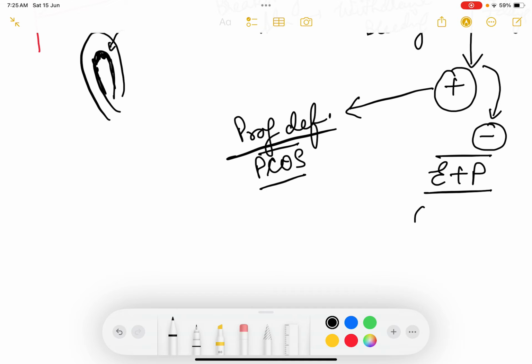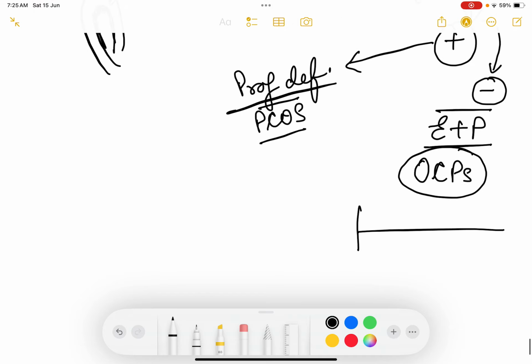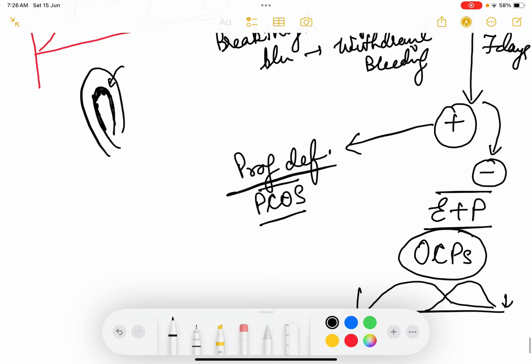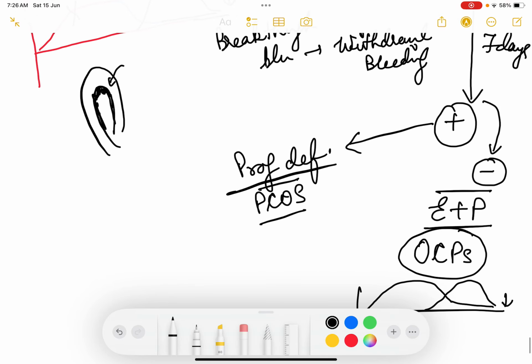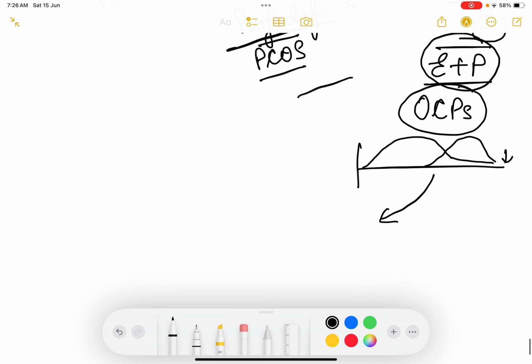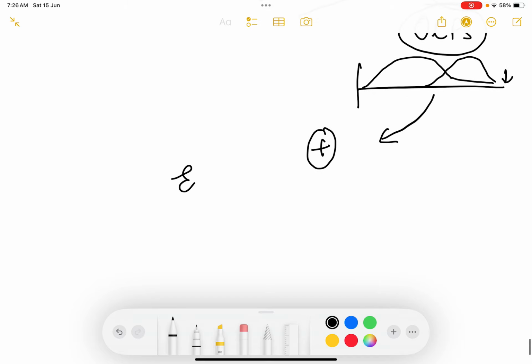We give both estrogen and progesterone in the form of oral contraceptive pills. The oral contraceptive pills will have phases whereby in the first half your estrogen rises, in the second half your progesterone rises, and then you will have withdrawal and the patient will bleed. So if those patients who have not bled with the progesterone challenge test, bleed when we give the E plus P challenge test, it means the patient's body had deficiency of both estrogen and progesterone. Classical examples, what could they be?